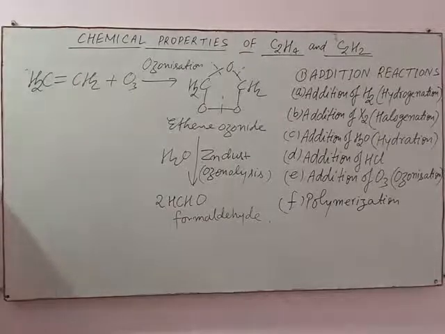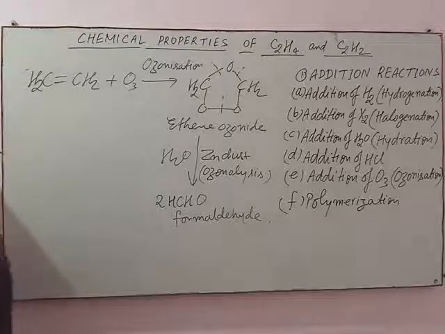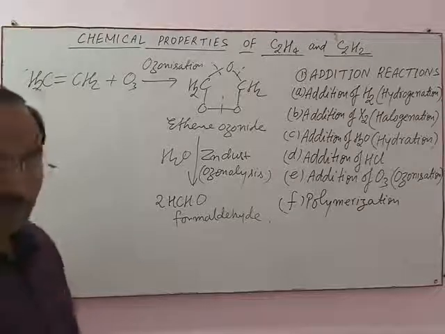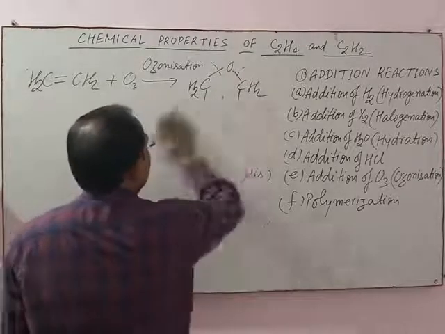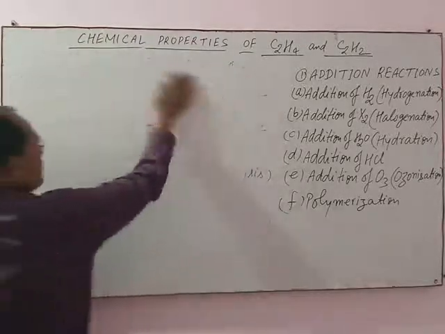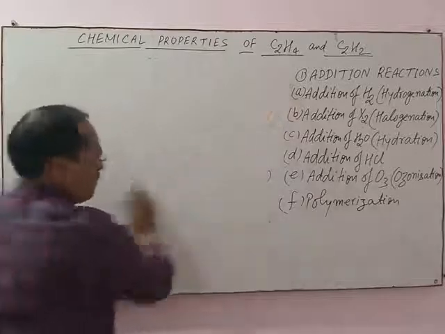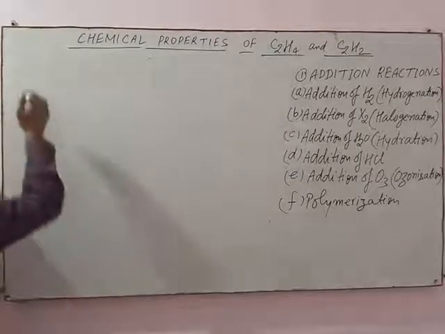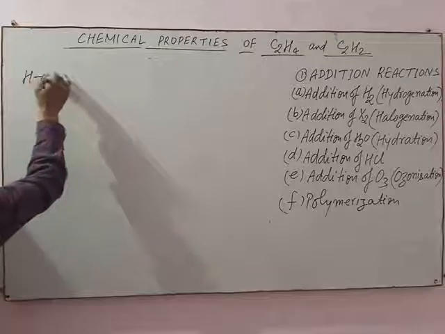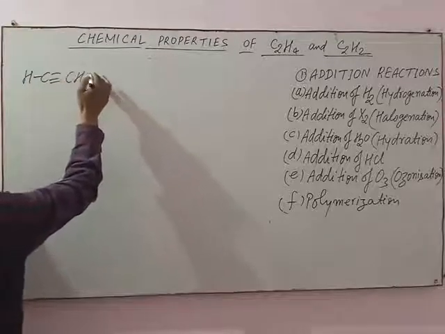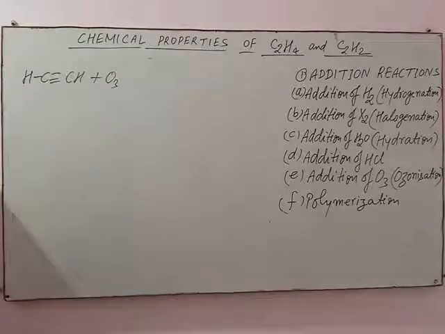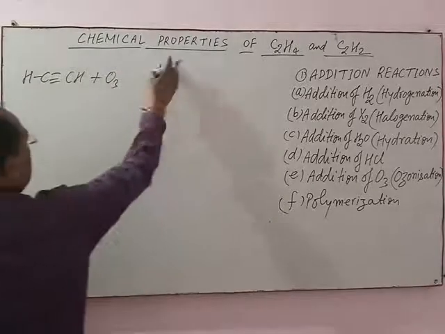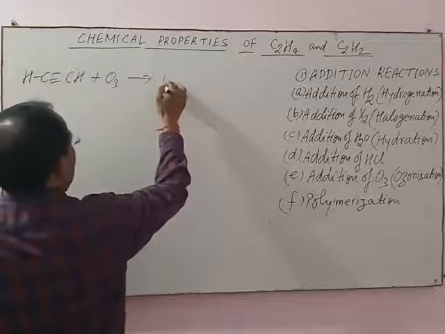Just like ethene, reductive ozonolysis of acetylene may also be carried out. In this case, acetylene is treated with ozone, means when ozone is added with acetylene, ozonide is obtained.